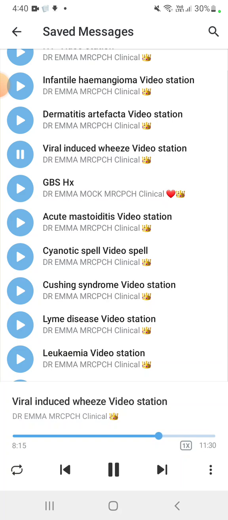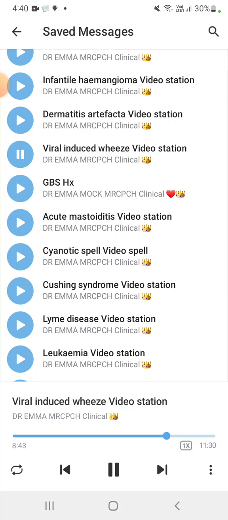In viral induced wheeze the child is well between attacks, but in multiple trigger wheeze, like asthma, there are symptoms in between the attacks. Family history is also positive in multiple trigger wheeze, and onset is greater than 2 years.